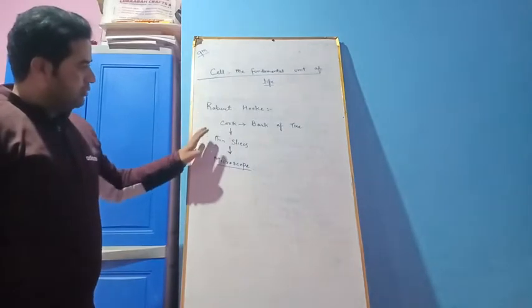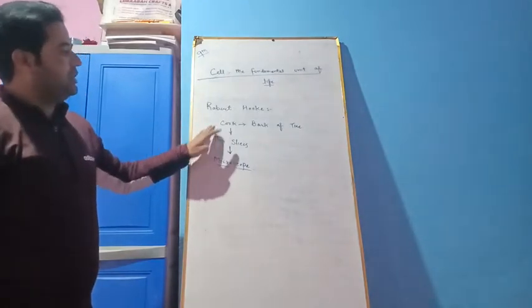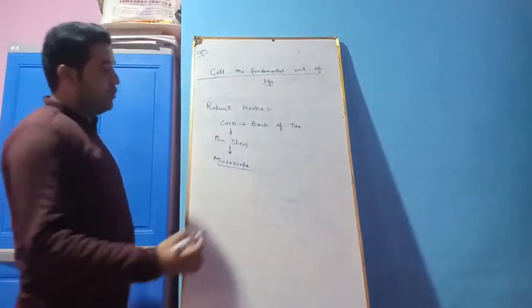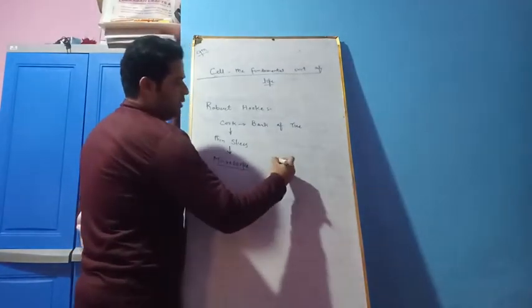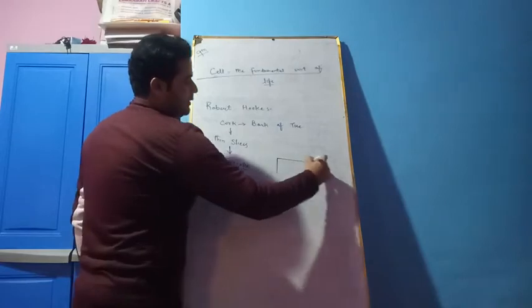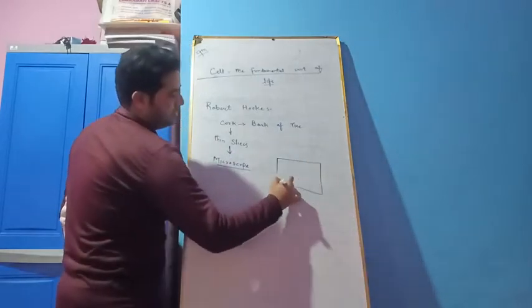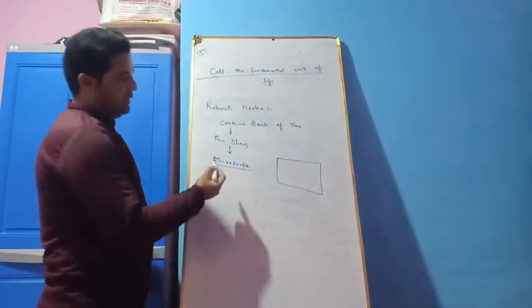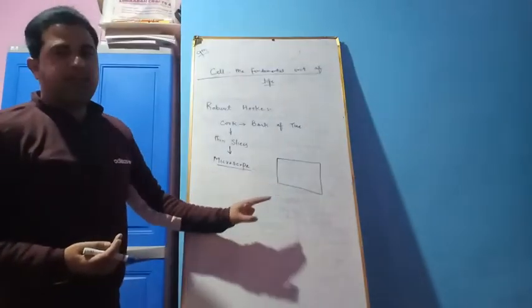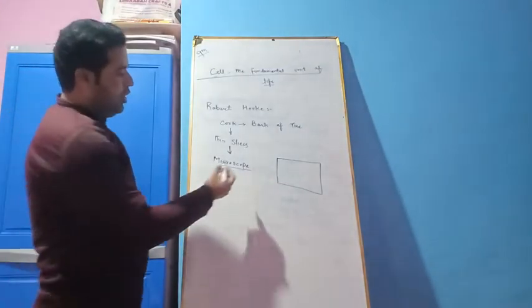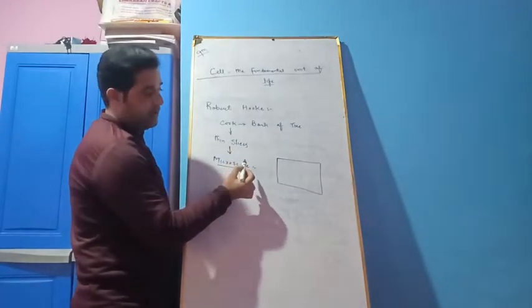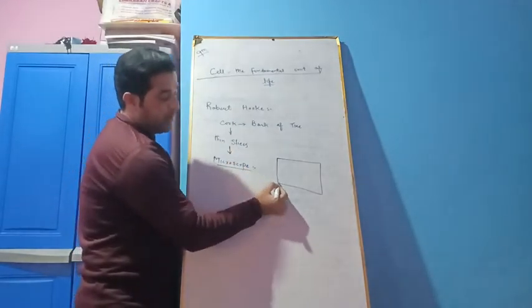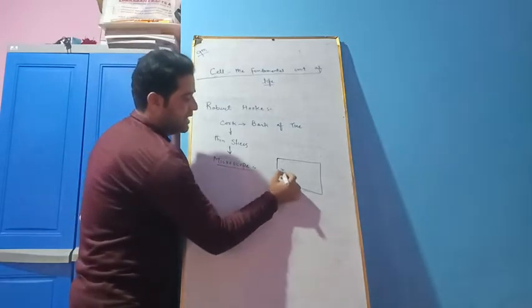When Robert Hooke visualized the thin slices of cork under a microscope, what did he find? Suppose this is the magnified image of the thin slices which Robert Hooke visualized under the microscope.